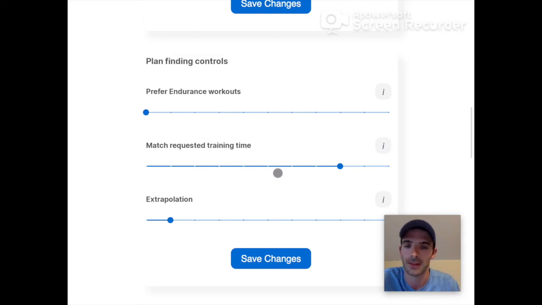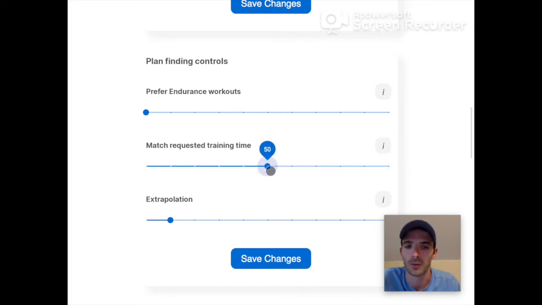The next thing is the match requested training time. If you ask for a training plan that has, say, 4 hours, maybe you actually get your best results with 3 hours of very structured training, and 4 hours is not the best, especially for higher volumes. But maybe you just really want to train 4 hours a week because that's what you want to do, right? So if you set this to 100, then the plan will be exactly what you asked for. If you ask for 4 hours, you're going to get 4 hours.